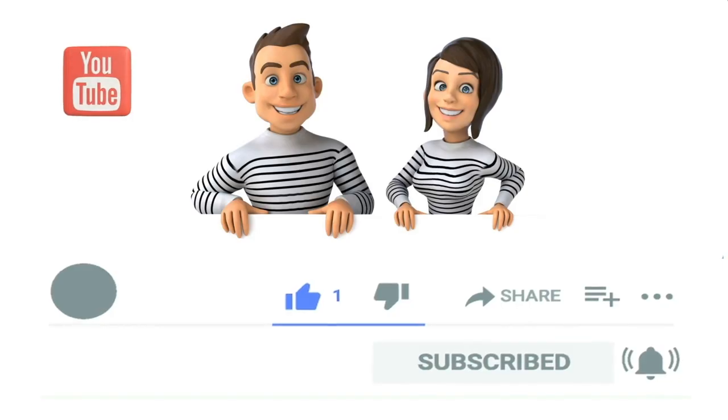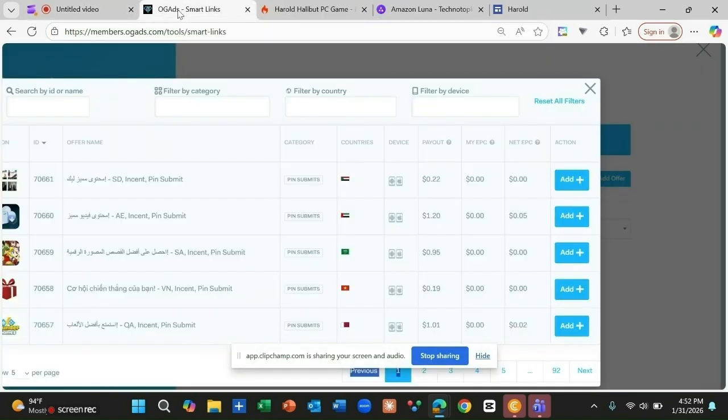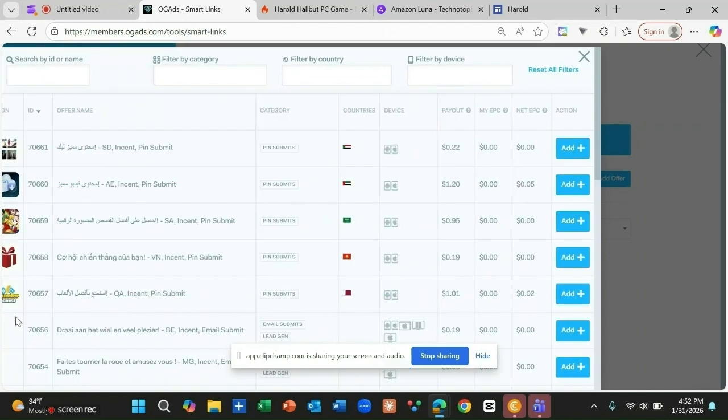Once you have done this, the next thing we need to do now is include the offer that our traffic is going to complete. Let's increase this offer up to 25 here. You can see this offer is $1.20. And for this one, you need to submit your pins. So you can as well use this one. Then all this one that is having a big something, including this. This is 0.9 cent.